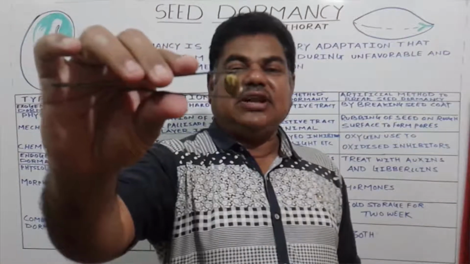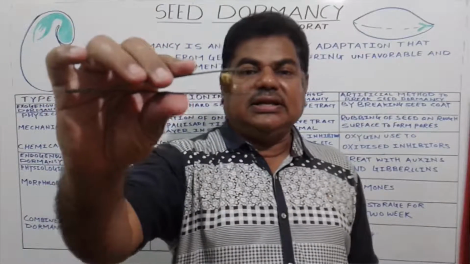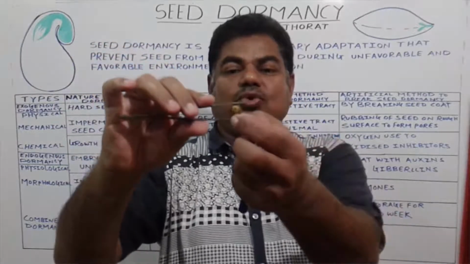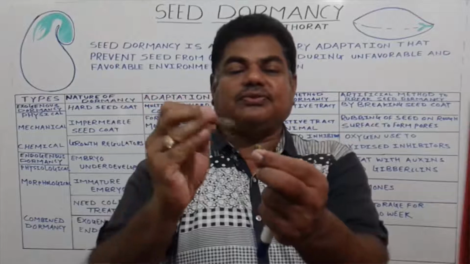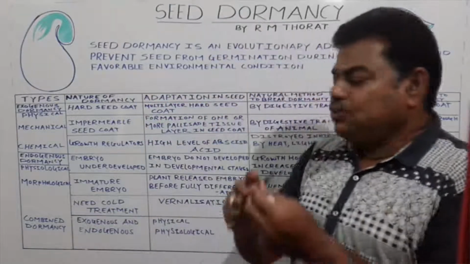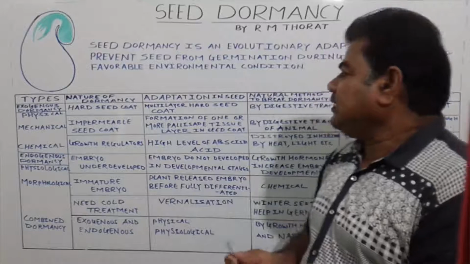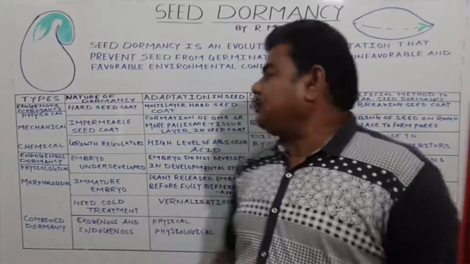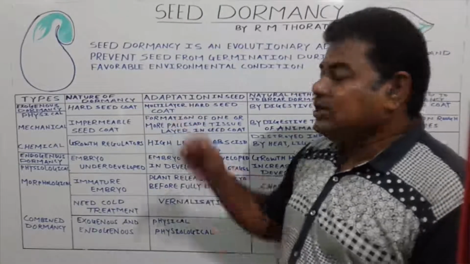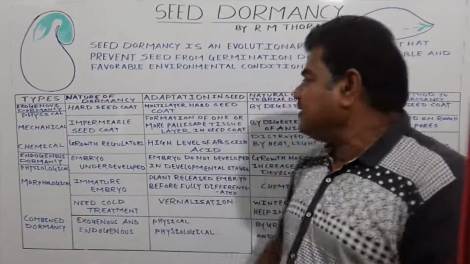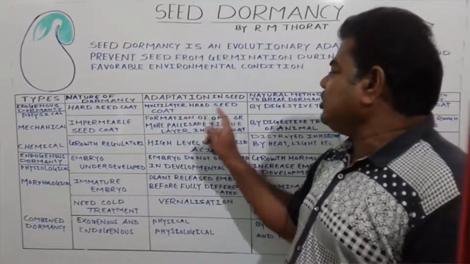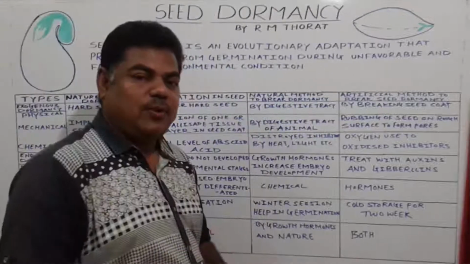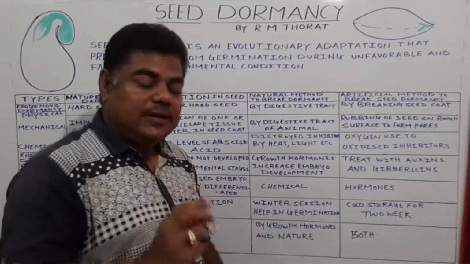This is the seed of castor, Ricinus communis, and this seed coat is very tough. Due to this tough seed coat, the seed does not germinate by an easy way, because the adaptive feature in these seeds is multi-layered hard seed coat formation. They show such hard seed coat seeds.